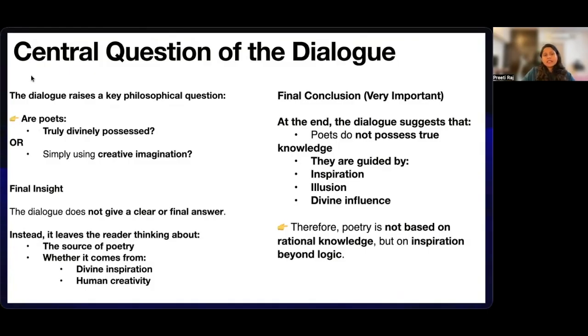So at the end, the dialogue suggests that poets do not possess true philosophical knowledge. They are actually guided more by inspiration, emotions, imagination, and divine influence. Thus, Plato begins his larger criticism of poetry, which later you will see becomes stronger in the Republic.